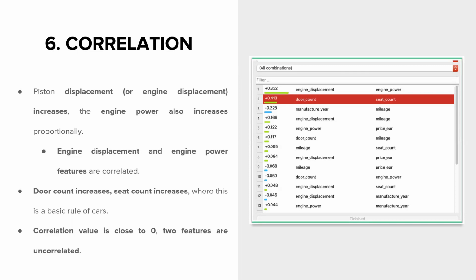Thus, engine displacement and engine power are highly correlated. Also, if door count increases, seat count increases, which is a basic rule of cars. Thus, these two features are correlated. Other features are relatively uncorrelated. So our dataset features are used together, and we are expecting meaningful predictions from our machine learning algorithm with these features.